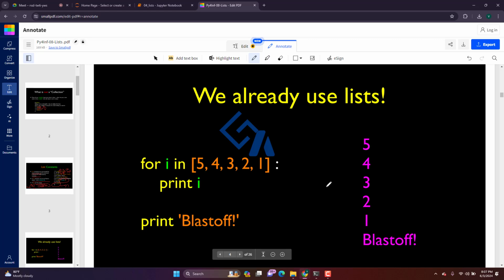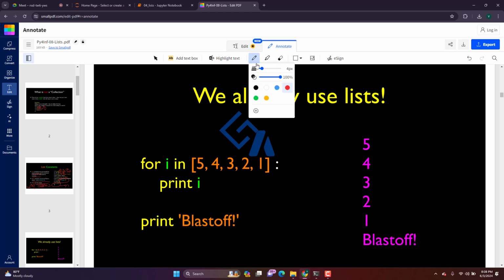Where we already use a list is, for example, if we want to iterate through values, a list can be used. How this code can be written in a for loop is like: for i in range.